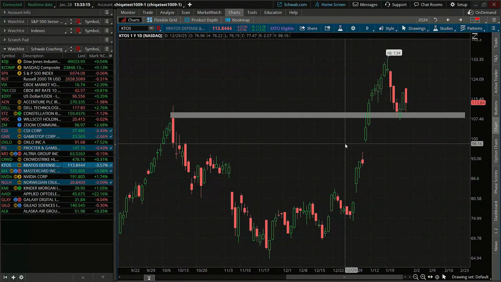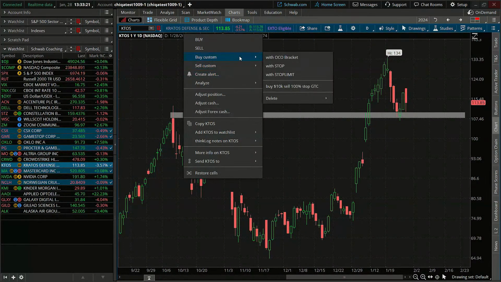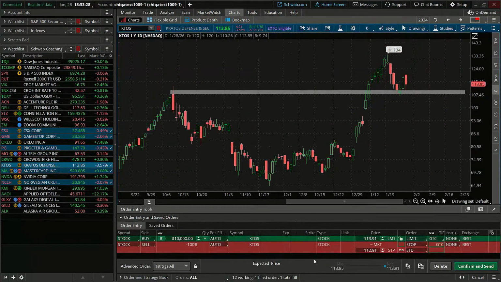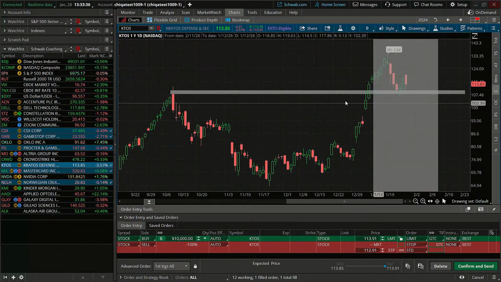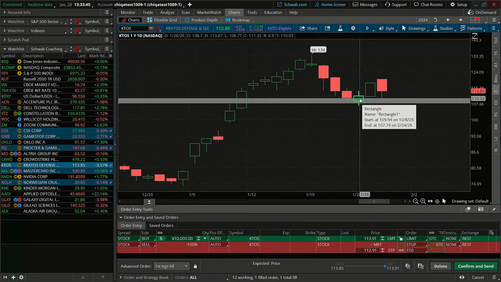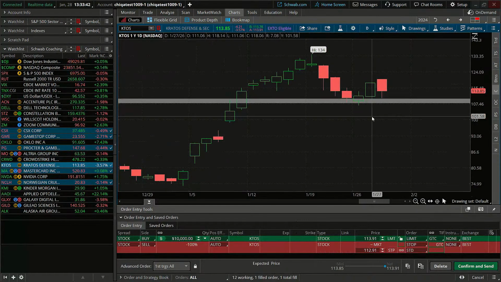So we're going to do that. We are going to buy this on a pullback, what we say buy the dip, and use this as a trade as well. So I'm going to go to buy custom. I'm going to use this custom template that I set up here with our $10,000 trade. We are going to look to buy this at the current price right now, and we're going to place our stop. I'm going to zoom into this a little bit more. We're going to place our stop right below this low. So I'm going to hover over this, I'm going to draw where this low is here.